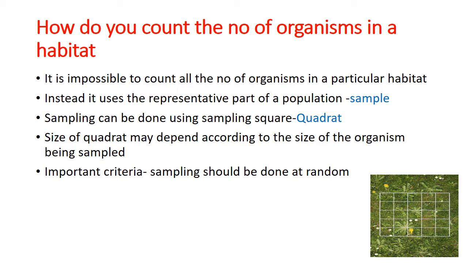So how do we do this sampling in a random way? We have to generate random numbers. We can use the random number function on a calculator. Then we can use these numbers as coordinates to position the quadrat in the large area that we have selected.